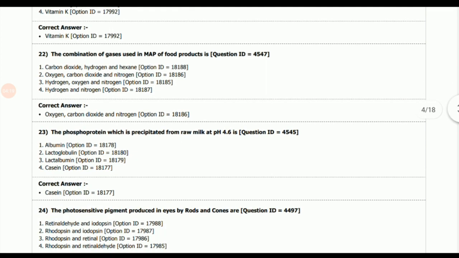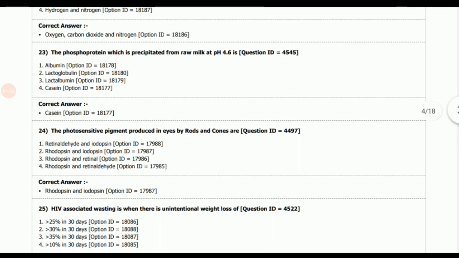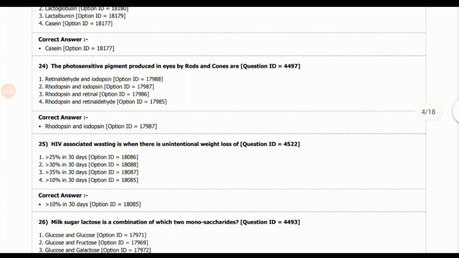Next question, the combination of gases used in MAP of food products is? Answer: oxygen, carbon dioxide and nitrogen, and all these gases have different roles to play in the MAP. Next question, the phosphoprotein which is precipitated from raw milk at pH 4.6 is? Answer: casein. It is the isoelectric point for casein. Next question, the photosensitive pigments produced in eyes by rods and cones are? Option is rhodopsin and iodopsin.